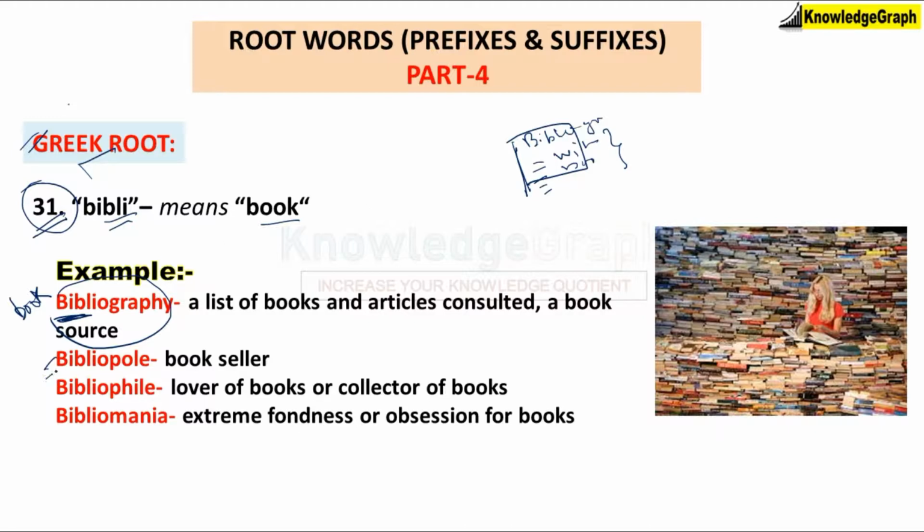The next word is bibliopole. A bookseller is known as a bibliopole. The next word is bibliophile. Bibli means book and phile means one who loves or likes certain things. So a bibliophile is a lover of books or a collector of books, someone who really likes, जिसको पढ़ना बहुत अच्छा लगता है, जिसे books बहुत ज़्यादा पसंद है. Bibliomania: mania is a kind of extreme obsession. So bibli means book, mania means extreme obsession, an extreme fondness or obsession with books.